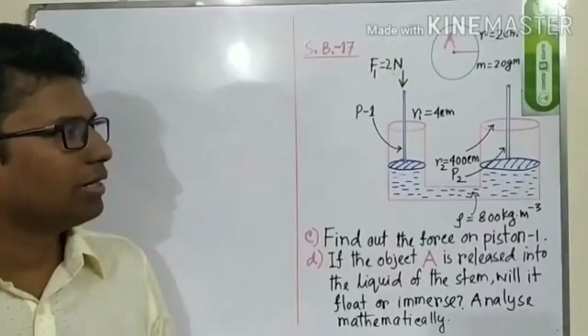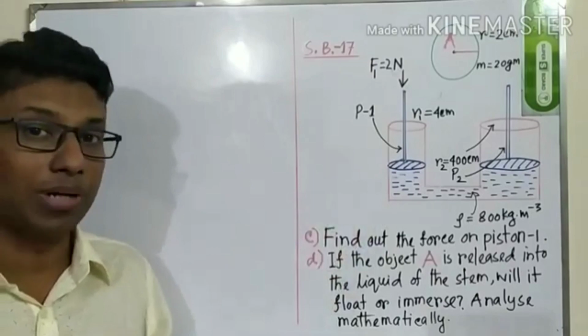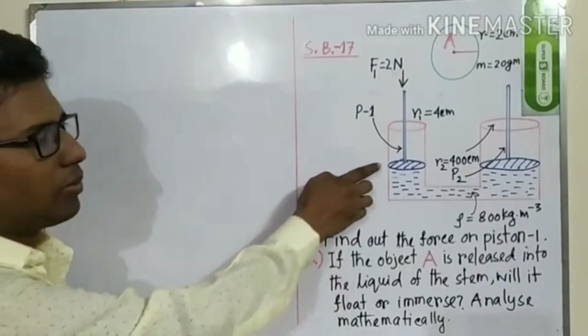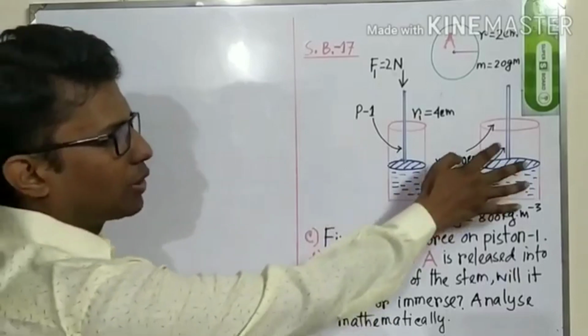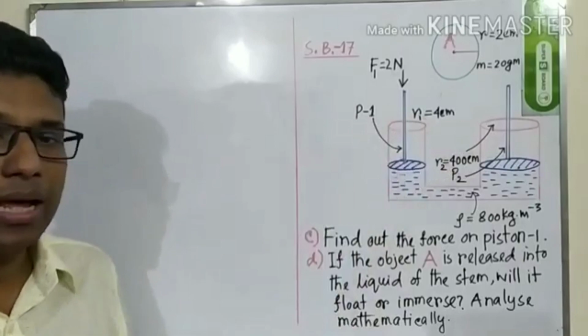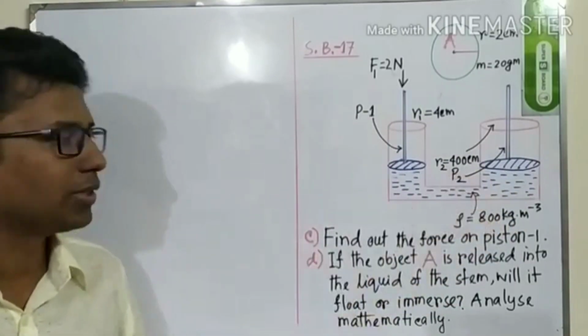As you can see, there is a hydraulic press, which is also called the Bramah press, and there are two pistons. This is piston number 1 and this is piston number 2. The radius of the first piston is 4 centimeter and the radius of the second piston is 400 centimeter.